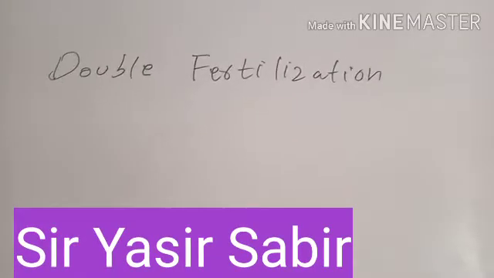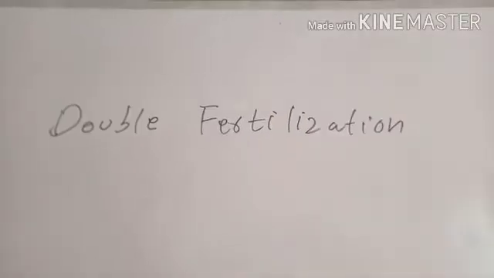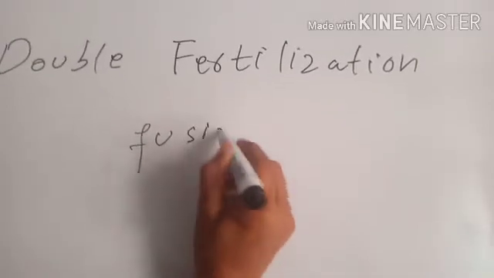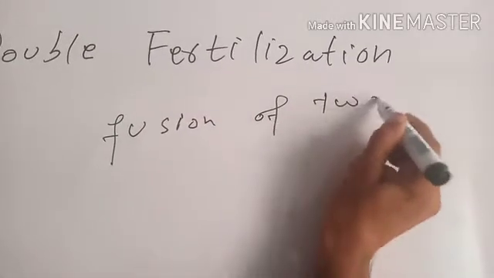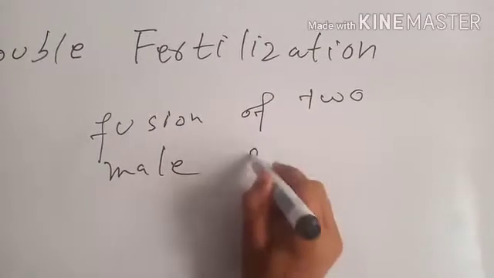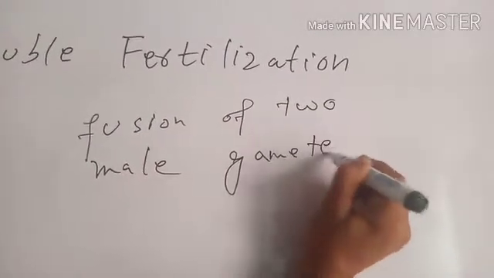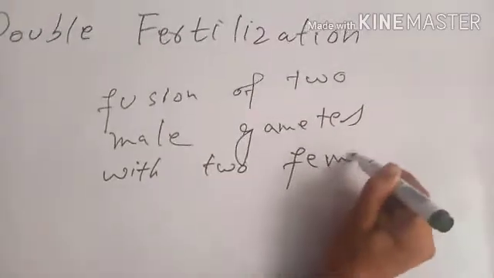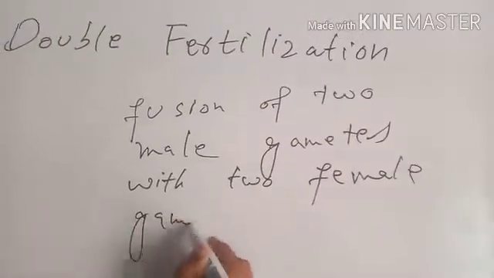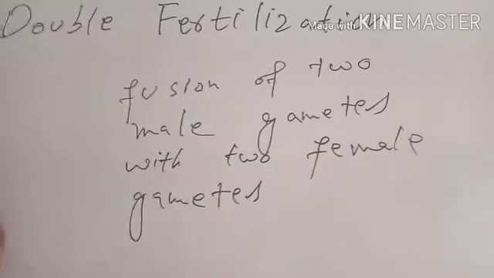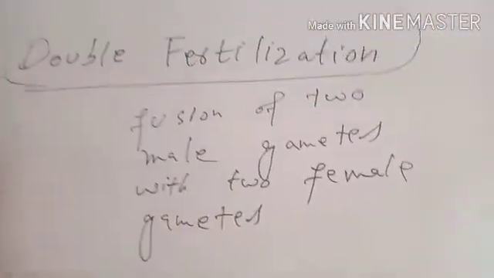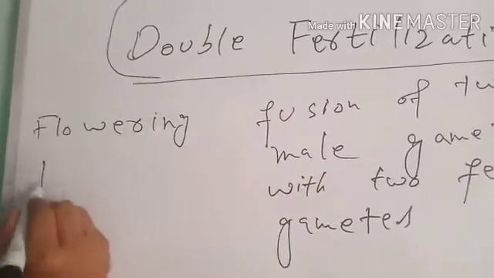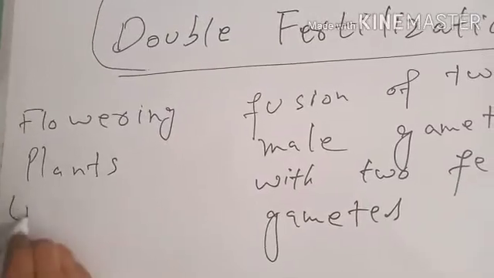Today we will discuss double fertilization. In short, double fertilization means fusion of two male gametes with two female gametes, and this is the process which is a characteristic of flowering plants. It occurs in flowering plants, which are also called angiosperms.